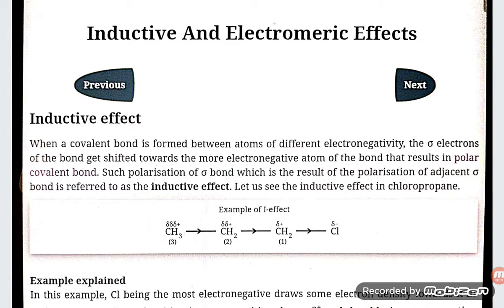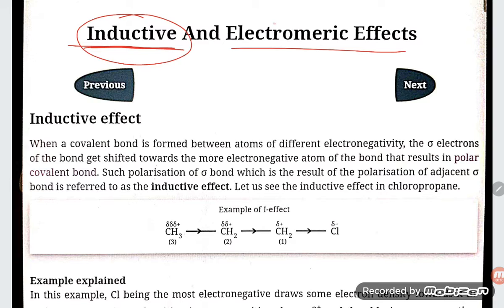Hello students, let us try to understand inductive effect, and electromagnetic effect is also there. But firstly we are trying to understand inductive effect. Inductive effect is a permanent polarity effect in a covalent bond.